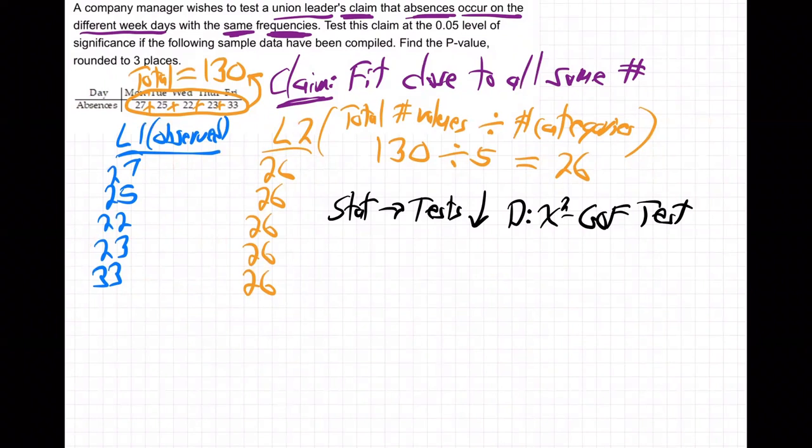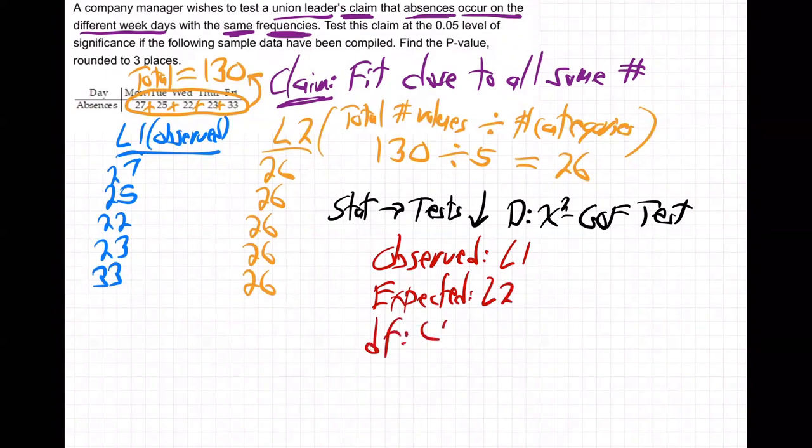All right, when you do that, you're going to get observed. It's L1, expected. It's L2. And degrees of freedom, we're going to make that 4. That comes from 5 categories minus 1, right?